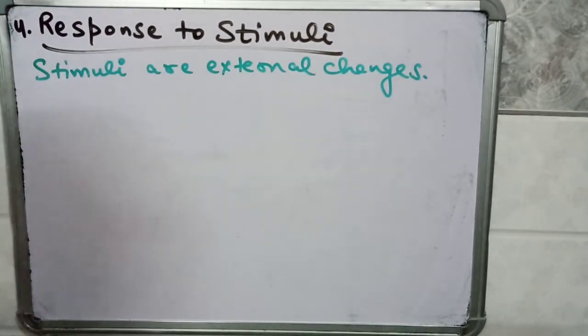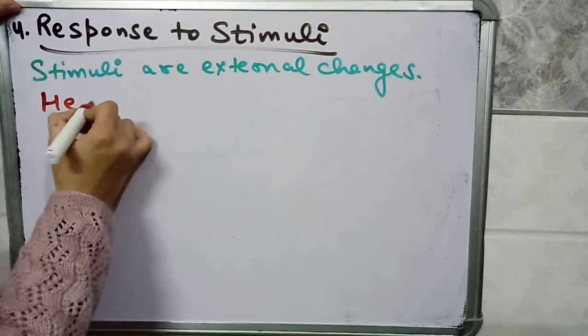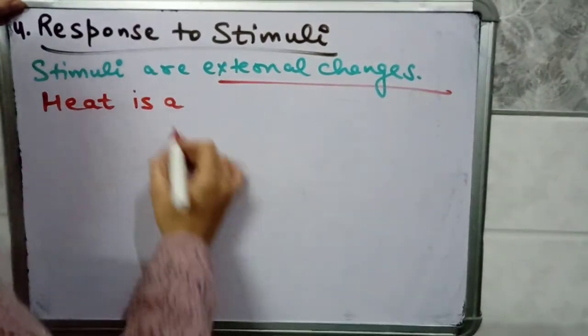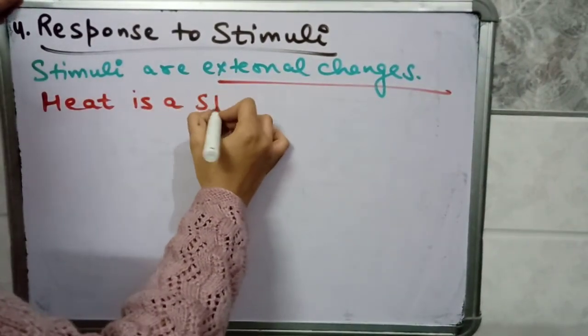For example, for human beings, an external change is heat. We respond to heat, so heat is a stimulus. Whenever you touch a hot object, you immediately pull your hands back. So heat is a stimulus, or heat is an external change.